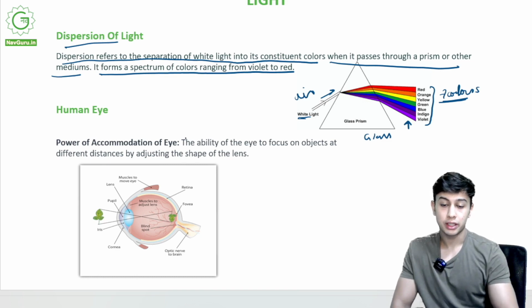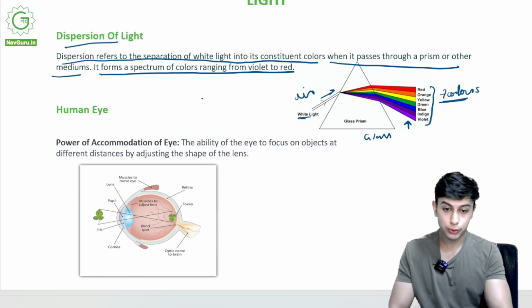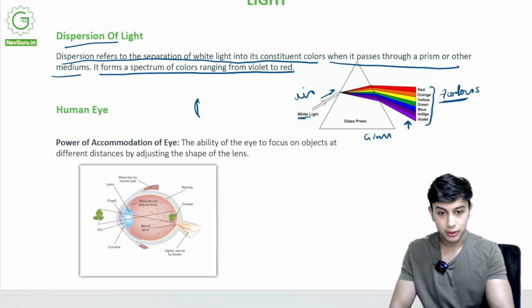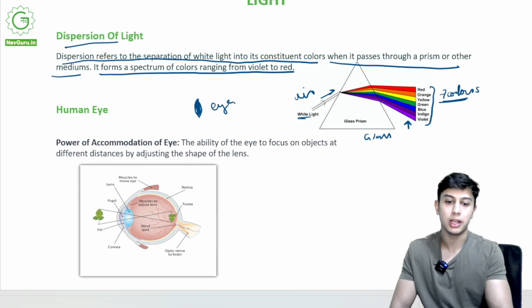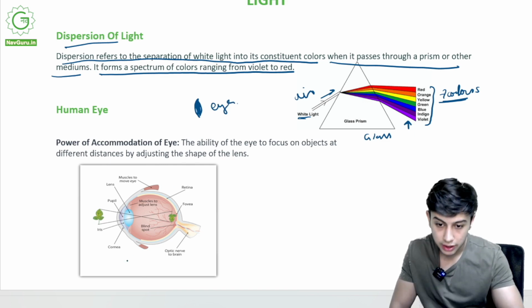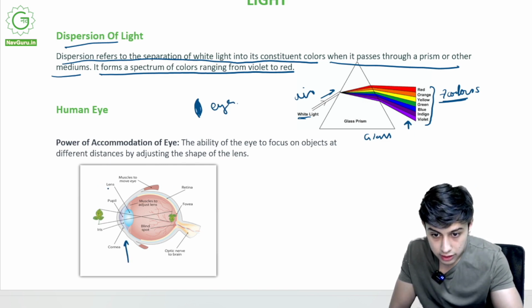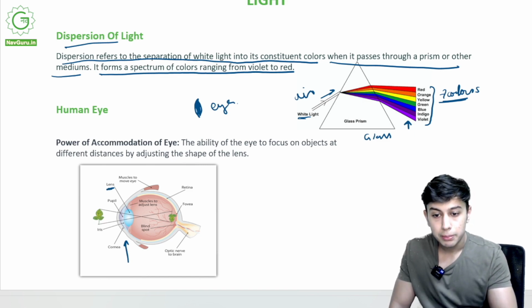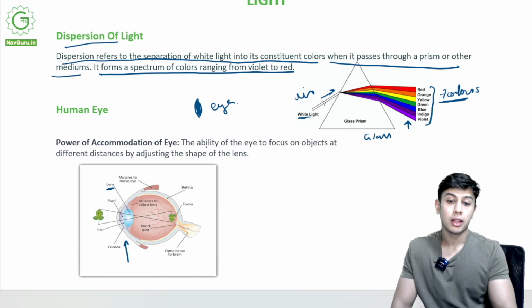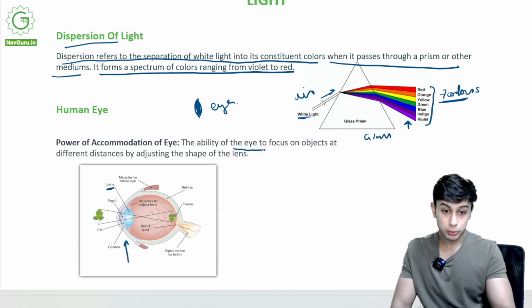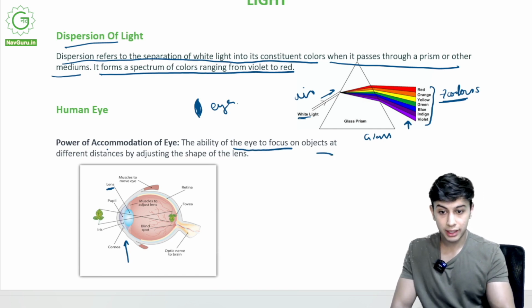Now the human eye. It would be interesting for you to know that there is a lens, a convex lens, a lens of this sort in our eye as well. You can see it over here. It is written lens. See the lens. The power of accommodation of an eye: the ability of the eye, our human eye, to focus on objects at different distances by adjusting the shape